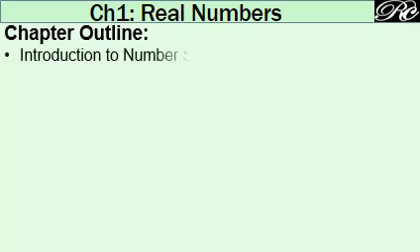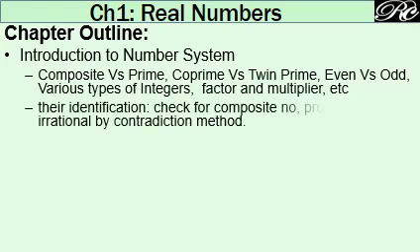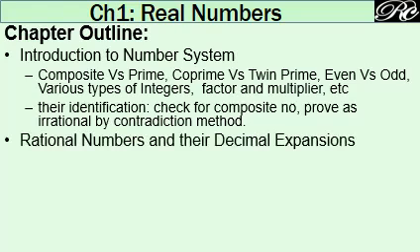What we have to consider is the introduction to number system, meaning we must have the basic ideas that we have learned in our previous classes, like what is composite number, prime number, twin prime number, co-prime number, even, odd, factor, multiplier, how they are identified. In all this, knowing the concept of checking divisibility is very important.